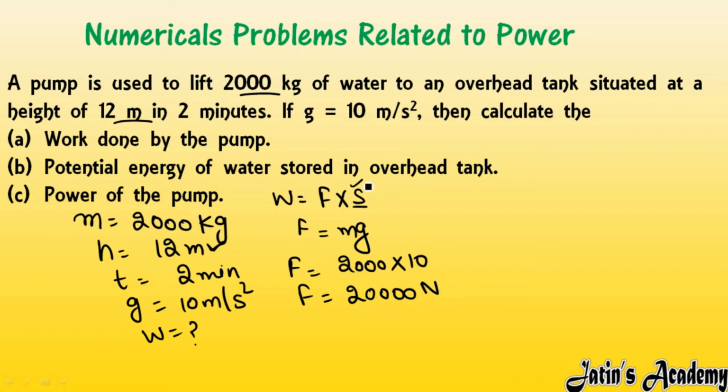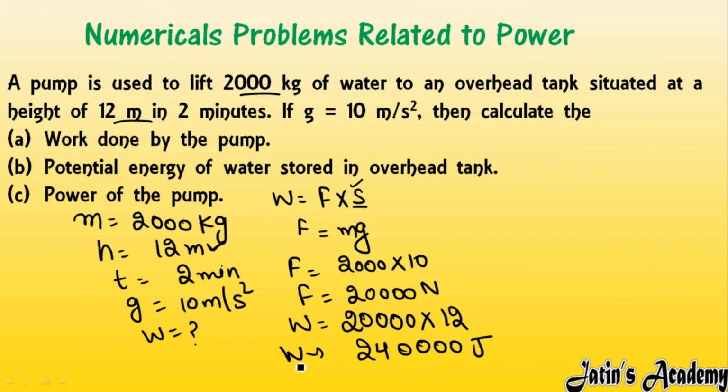Fine. So now what is the work done? Work done is force multiply distance. What is the force? 20000 multiply distance, which is 12 meter. So here you will get 24 with 4 zeros, that is 240000. This much joule of work is done by the water. Okay, so work done we have calculated.